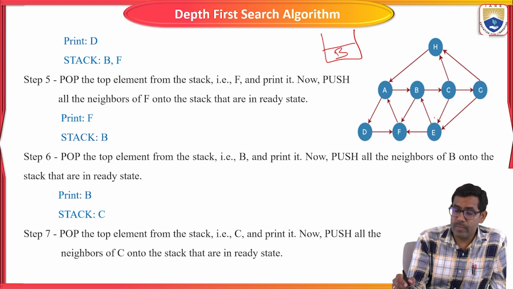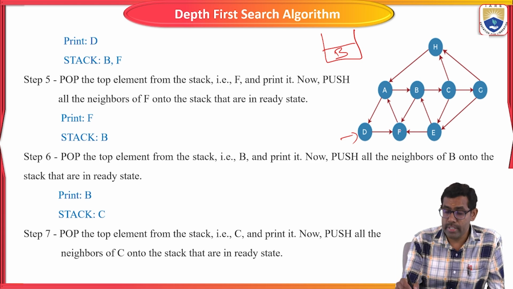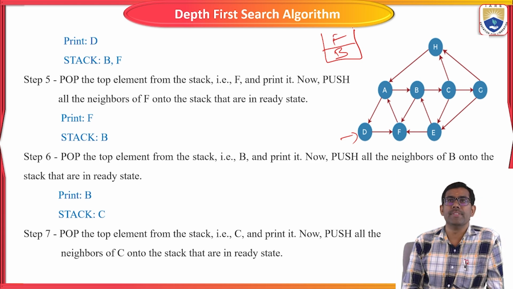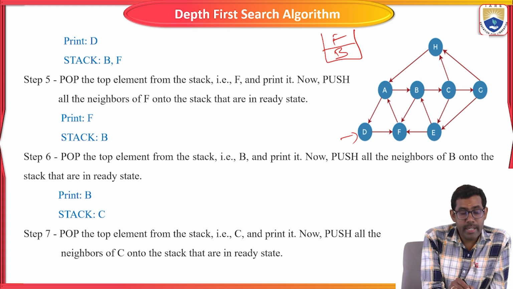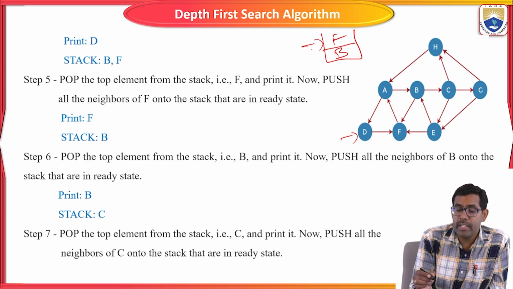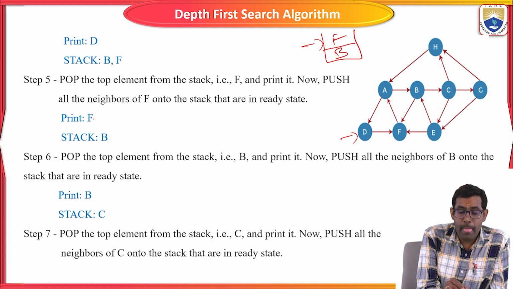Now F, we take the adjacent node of the starting node D. Now pop the element from the stack: F, because the top of the stack is F. Again we print F, then push all the neighbors of F onto the stack that are in the ready state.